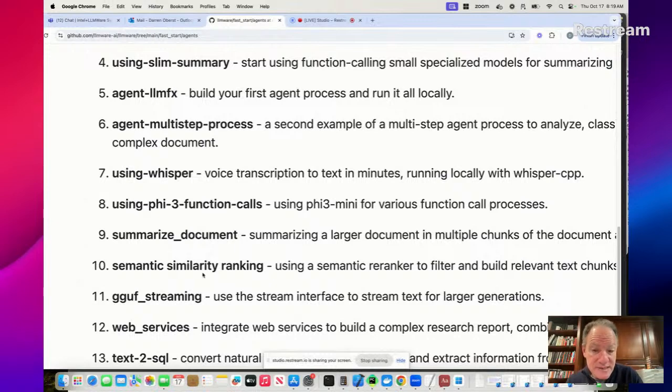What about semantic similarity ranking? Again, a really, really cool and powerful technique. You ask a natural language question to a complex document. We show you in less than 10 lines of code how you can use a semantic re-ranker combined with a small language model to start putting those pieces together, 2 models working together to ask a question to a larger document and start getting answers.